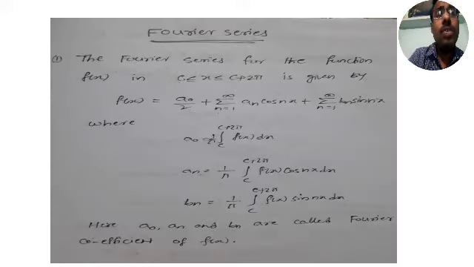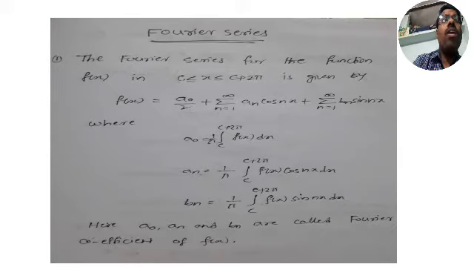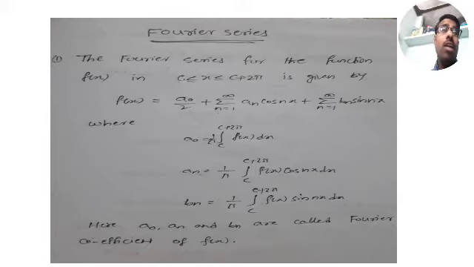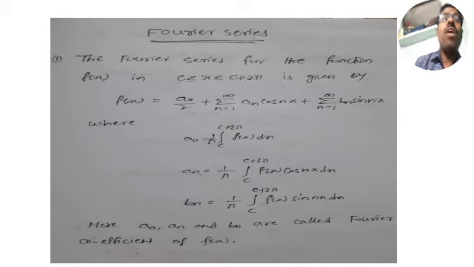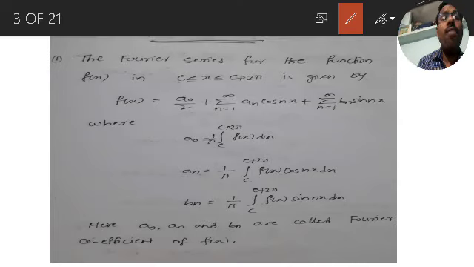So this is Fourier series. The Fourier series for the function f of x in the interval c to c plus 2 pi, that is the general interval. C may be any constant here. C to c plus 2 pi is our interval. In that interval, we are giving the Fourier series for f of x.